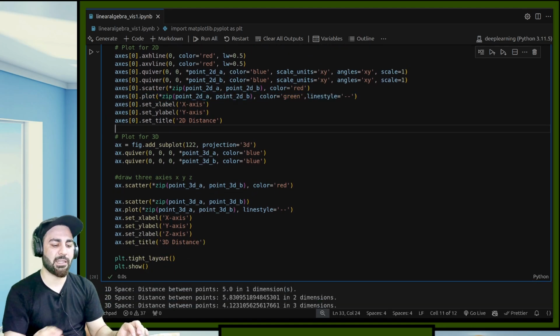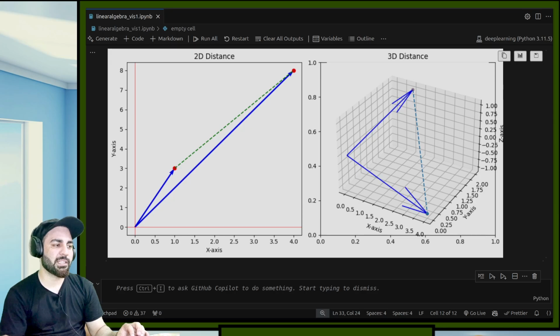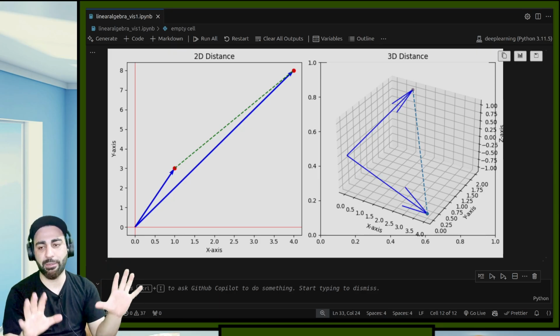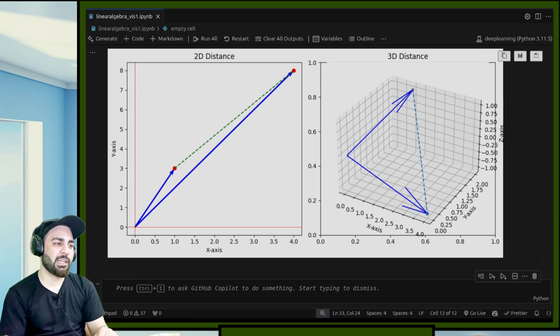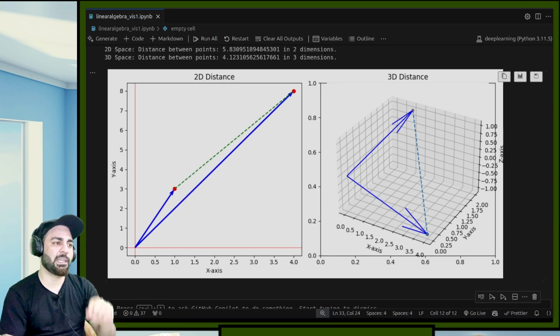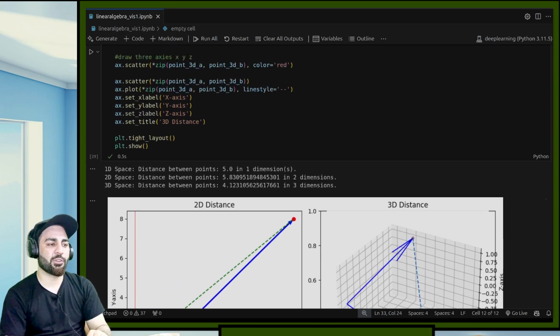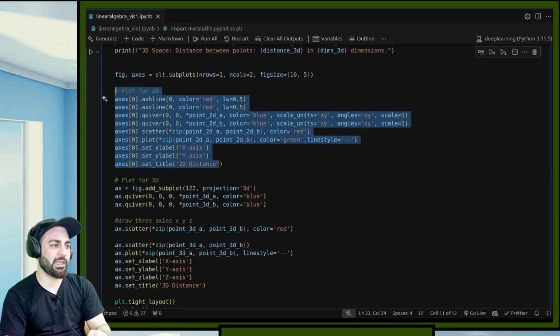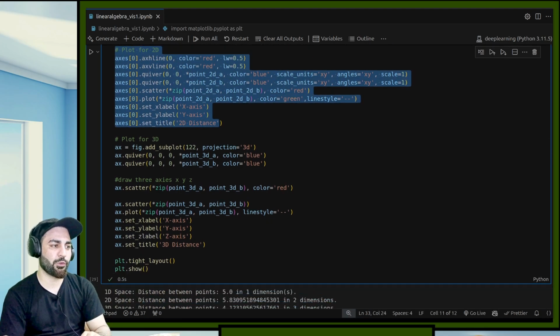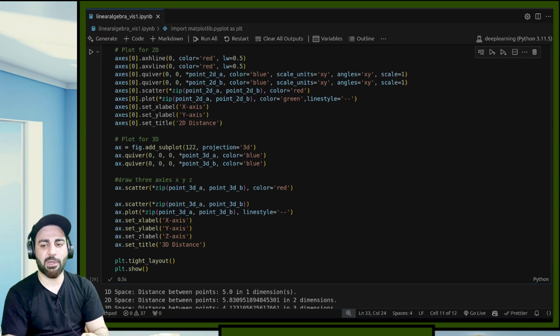Okay, and a similar thing is done for 3D. If I show you this over here, you can see this is the origin, this was my point A, and this was my point B. These blue things are my original vectors, and this green is the distance. And over here, this blue thing is the original vectors in 3D, and this light blue is the distance. This is how you should imagine these things. When I say distance between 2 points, this should somehow get into your head and pop up there. So now we have computed the distances also. I think this code should be very easy for you to understand because we have done a lot of practice with matplotlib.